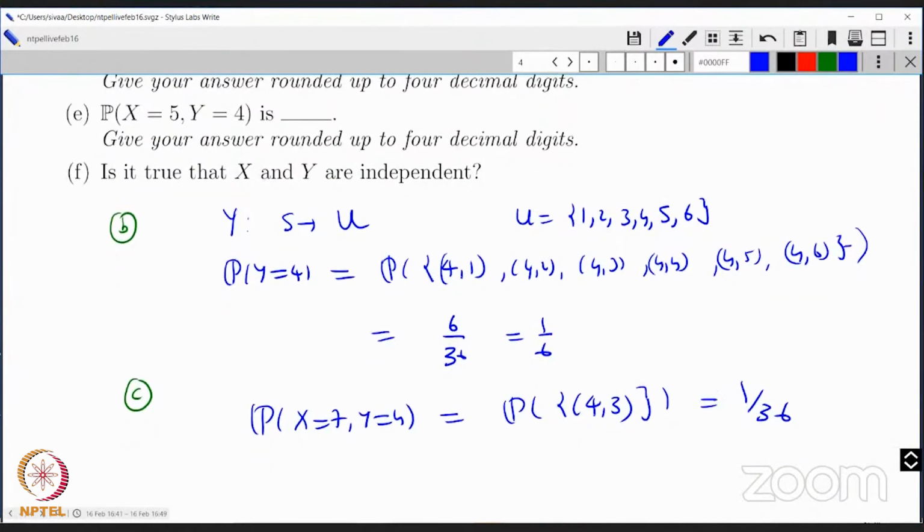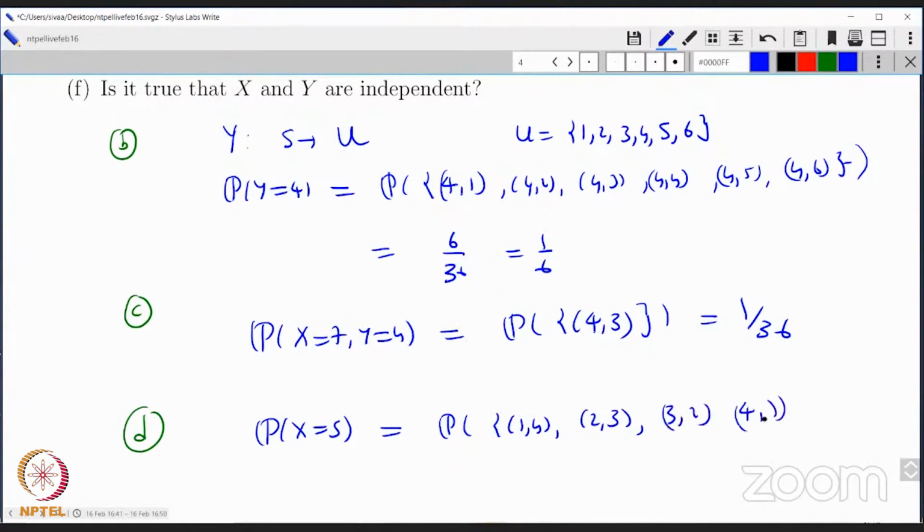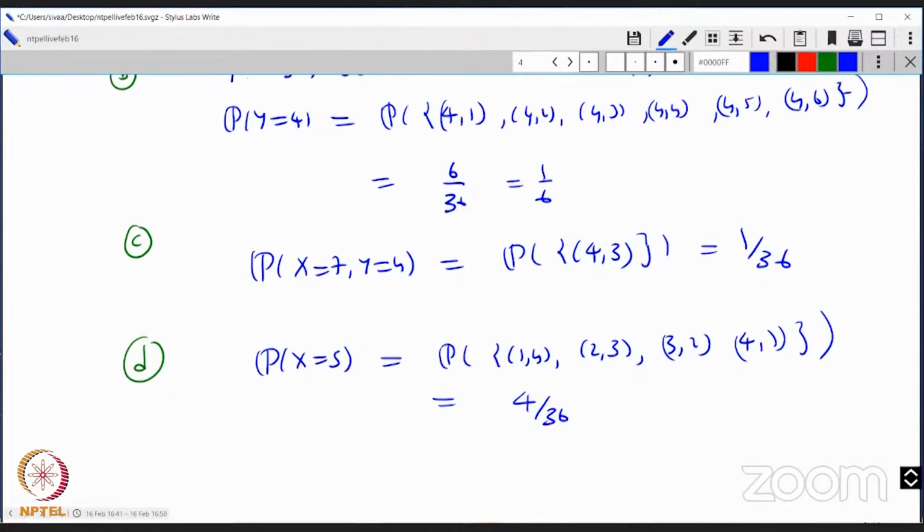What is D now? D is probability x equal to 5. What does x equal to 5 mean? It means the sum is 5. The event is either 1 and 4, or 2 and 3, or 3 and 2, or 4 and 1. You can't have any other outcome because if you have 5, you have already reached 5, and if you add one more it will be 6. So this is 4 over 36. Very nice. This is 1 over 9.